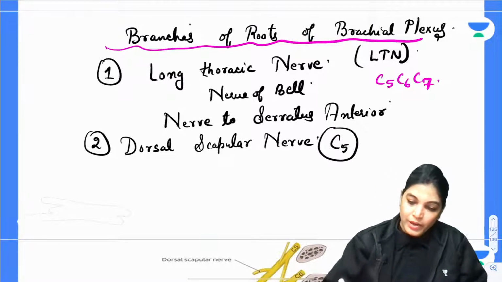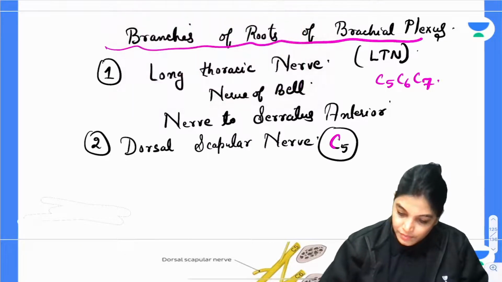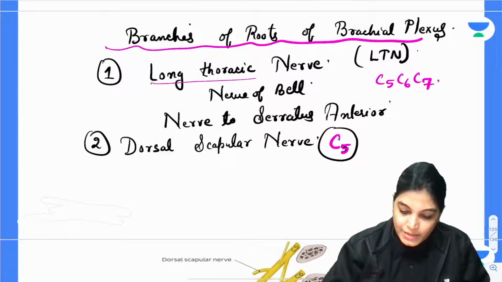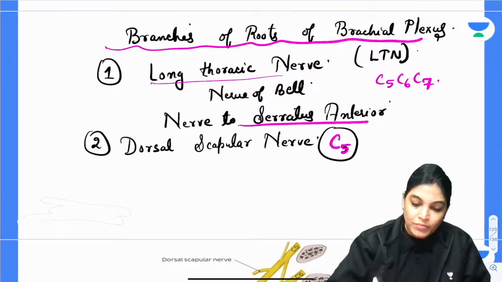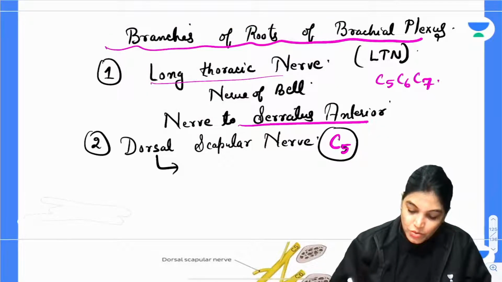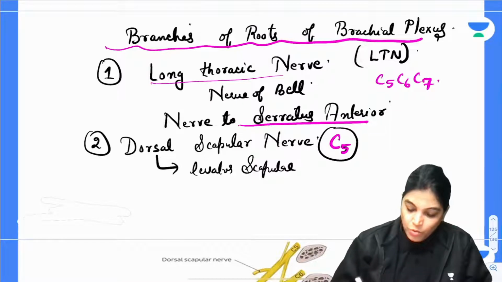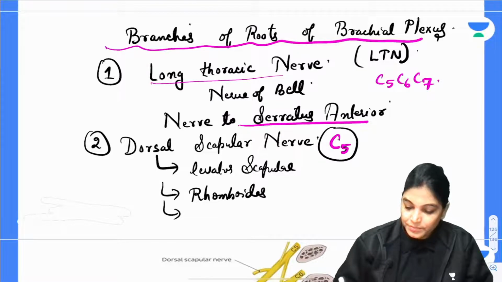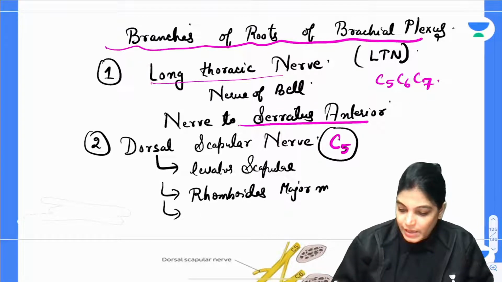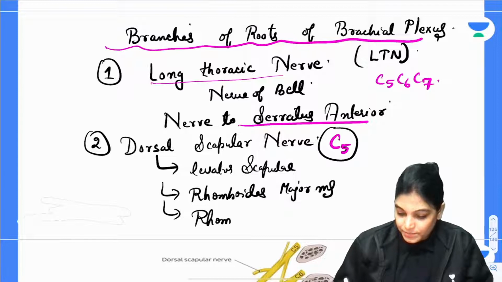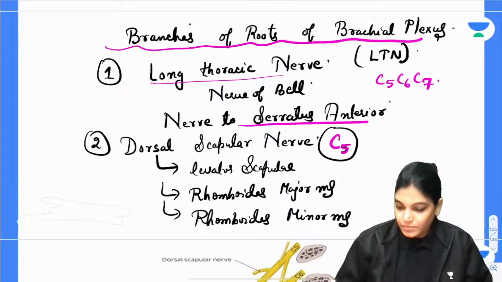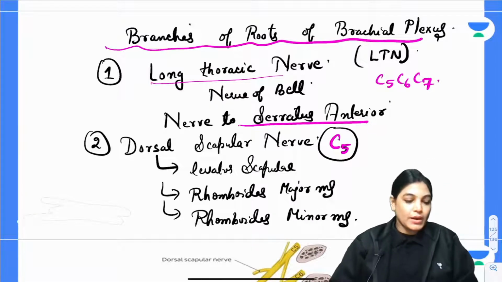Now this dorsal scapular nerve is giving innervation to levator scapulae muscle, rhomboid major and minor, while the long thoracic nerve is giving innervation to serratus anterior. Got it everyone?